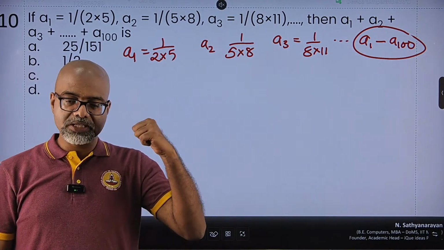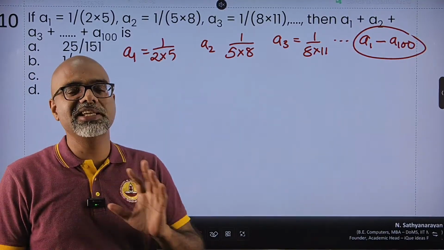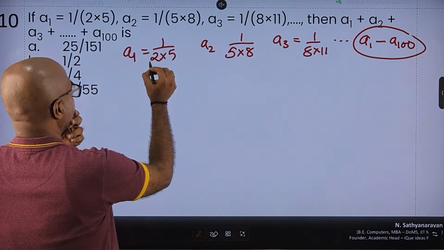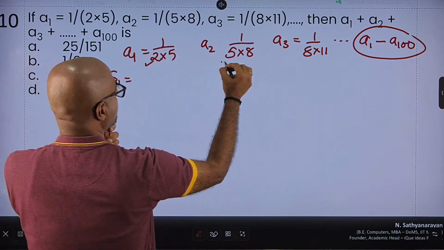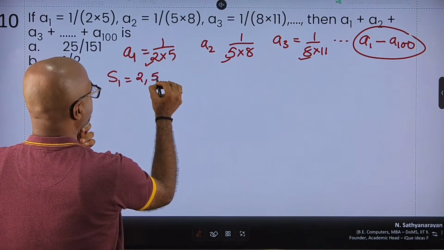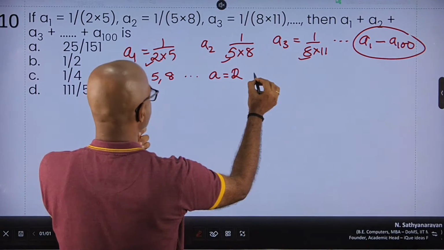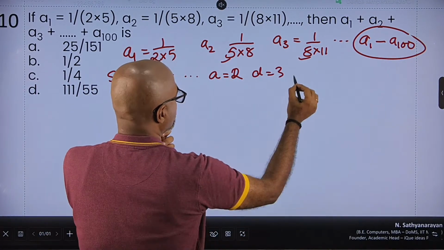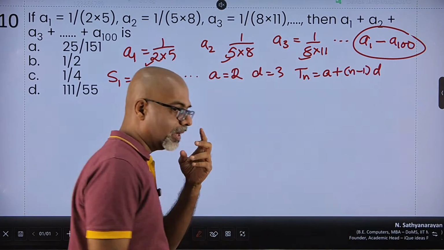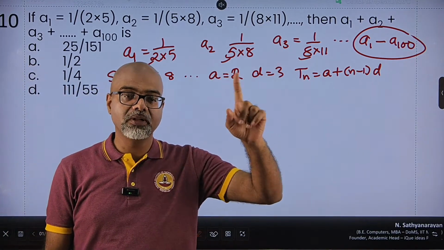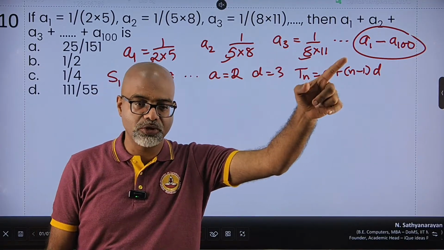So whenever this thing comes up, believe me, it is a question of identifying what series it is. So let's focus on the denominators. My first series, the first number of the denominator is 2, 5, 8 and so on. So this is an arithmetic series with 2 as my first term and common difference is 3. So the nth term of the series is given by a plus n minus 1 into d. Remember, for an arithmetic progression, the nth term, the first term a plus n minus 1 into d. Second term a plus 2 minus 1 into d. Third term a plus 3 minus 1 into d.